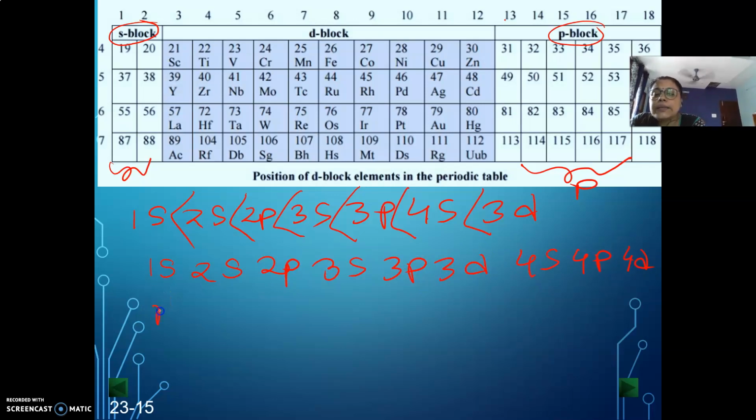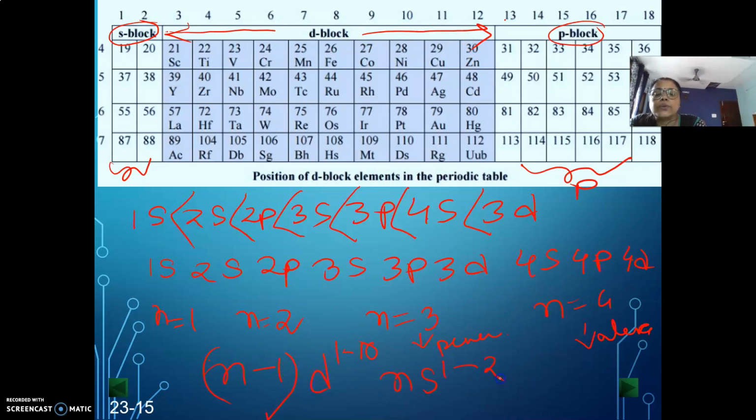Why is this so? Because here n is equal to 1 for shell 1, n is equal to 2 for orbital number 2, n is equal to 3 for orbital 3, and n is equal to 4. So this will be the valence shell, and n is equal to 3 will be the penultimate shell. For these elements, it is the penultimate d shell which starts filling. So the general configuration for transition elements is found to be (n-1)d 1 to 10 and